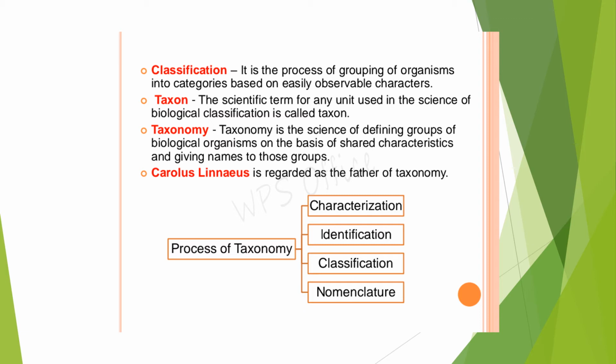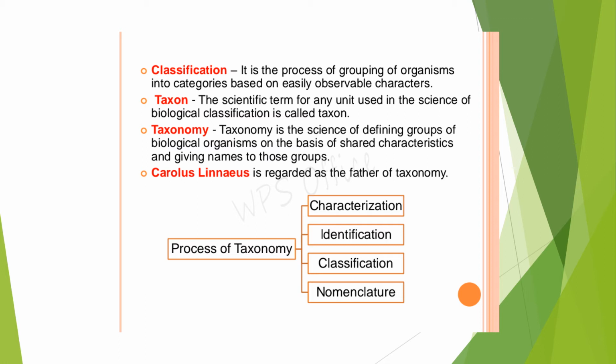The science which deals with the classification of organisms on the basis of common or shared characters is called taxonomy. The man behind this, Carolus Linnaeus, is regarded as the father of taxonomy.